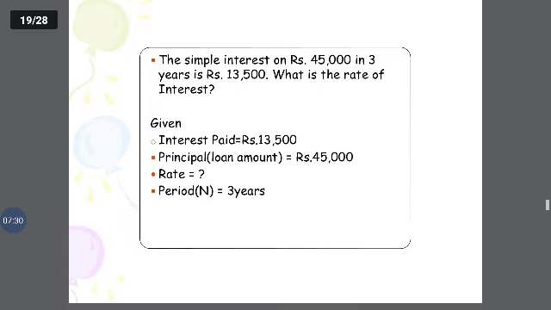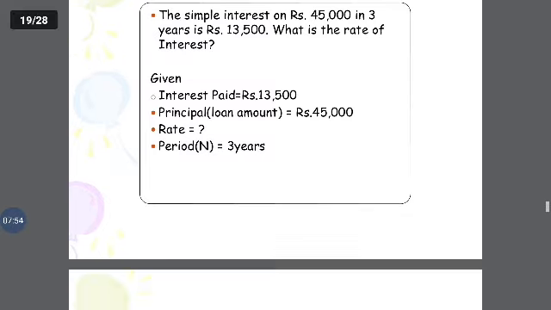The simple interest on rupees 45,000 in 3 years is rupees 13,500. What is the rate of interest? The interest amount is rupees 13,500 and the principal amount is 45,000. To find the rate of interest, the duration of the period is 3 years.